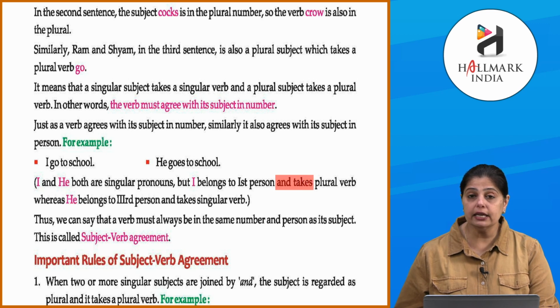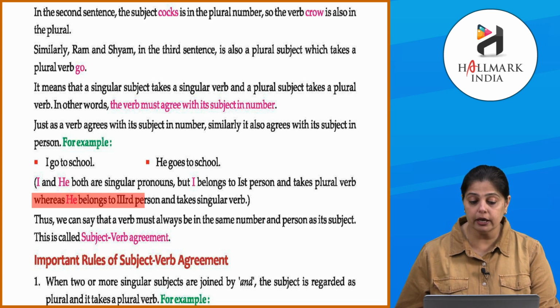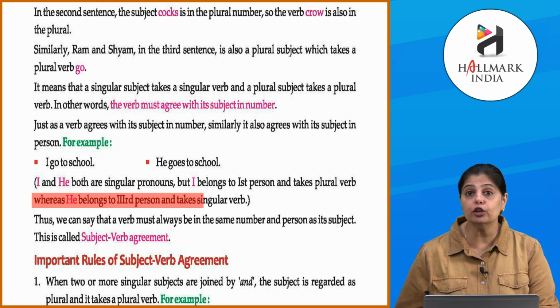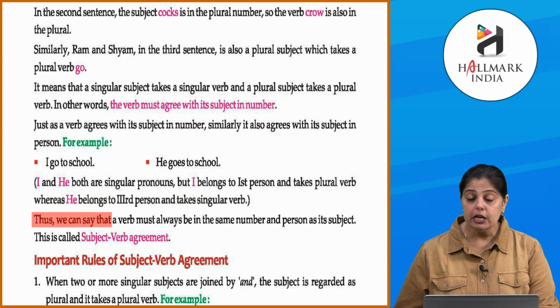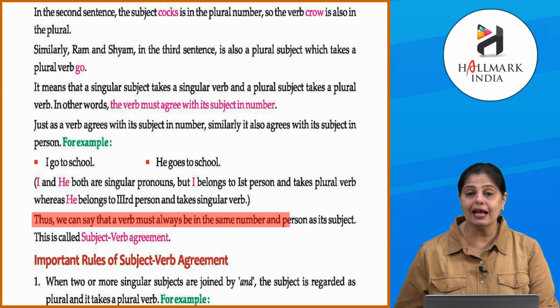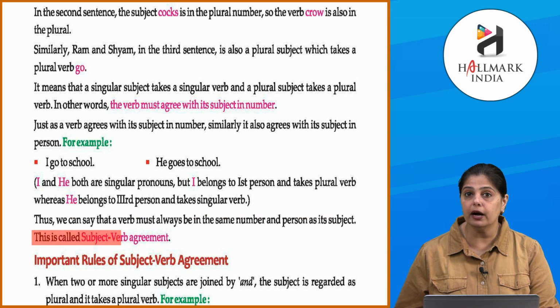So I होता है first person में, इसके लिए वो plural verb लेता है. Whereas he जो है वो third person में आता है. And that is why it takes a singular verb. Thus we can say that a verb must always be in the same number and person as its subject. This is called subject-verb agreement.